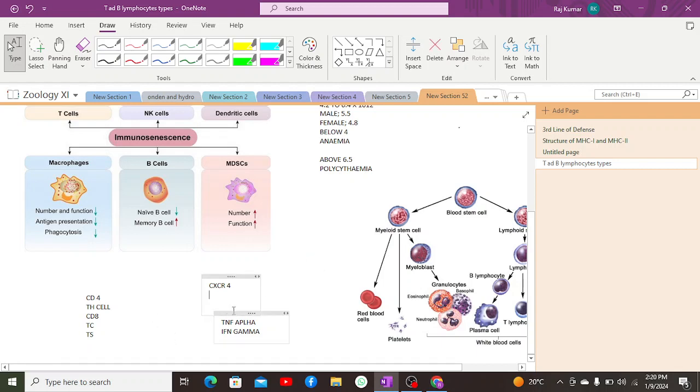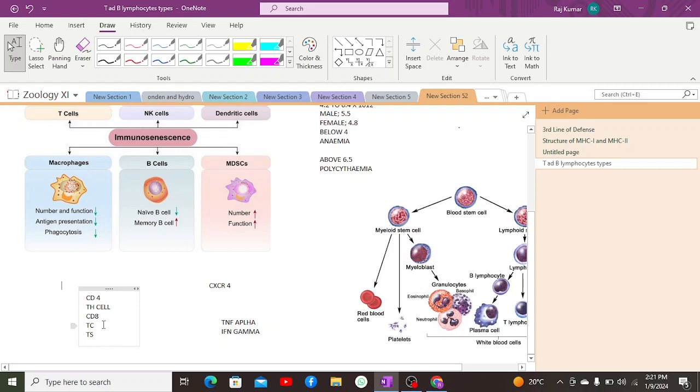to come and attack the cells and generate an effective immune response. Moreover, suppressor T cells are those cells which inhibit the activity of helper T cells, cytotoxic T cells, as well as B plasma cells, so that they do not destroy our own body cells.